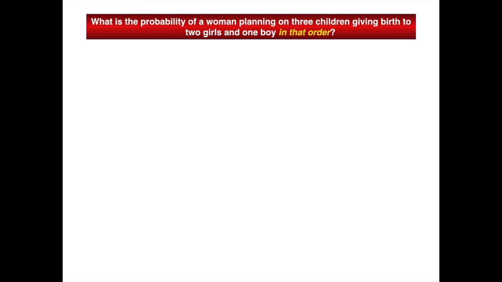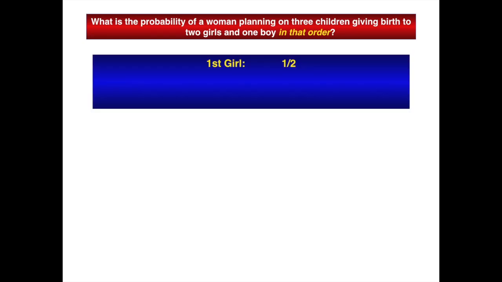Well, the probability of getting the girl first is, of course, 1/2. Getting the second child to be a girl is also 1/2. And then getting the third child to be a boy is also 1/2. So the probability equals 1/2 times 1/2 times 1/2, so that is 1/8. So 1/8 of the time, a woman will have 2 girls and 1 boy in that order if she's planning on having 3 children.